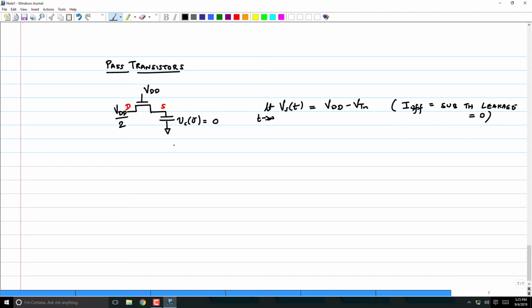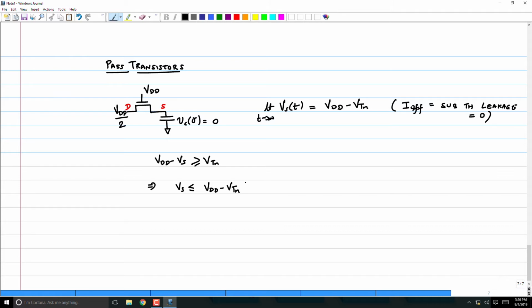So this transistor can conduct as long as VDD minus Vs is greater than or equal to VTN, which implies that Vs should be less than VDD minus VTN. The key point is it gives you only a bound. It cannot go beyond VDD minus VTN.